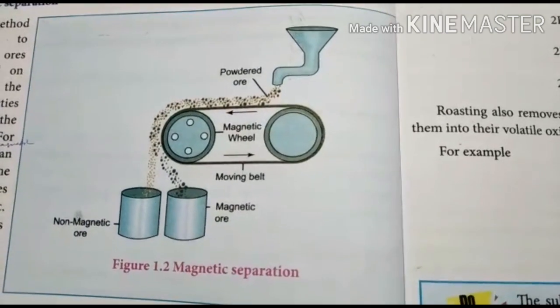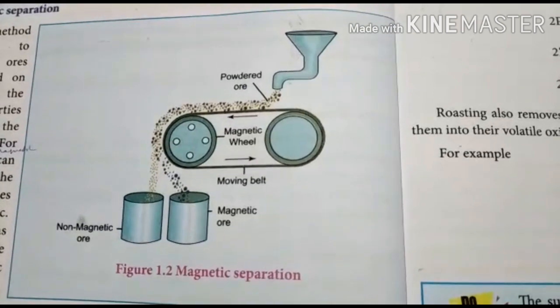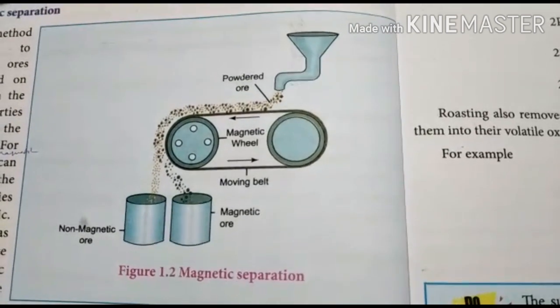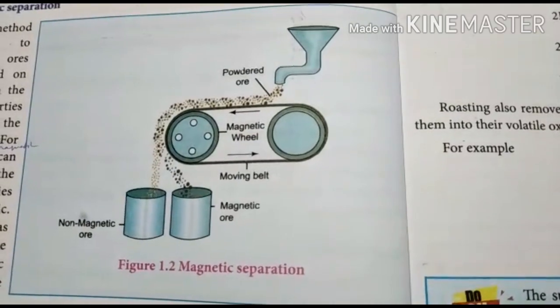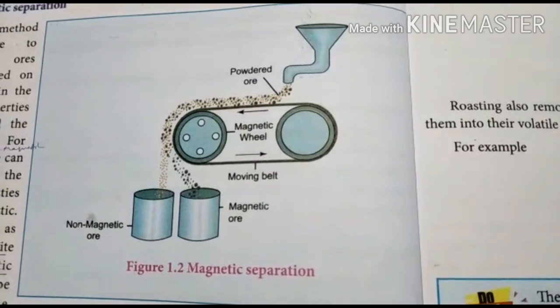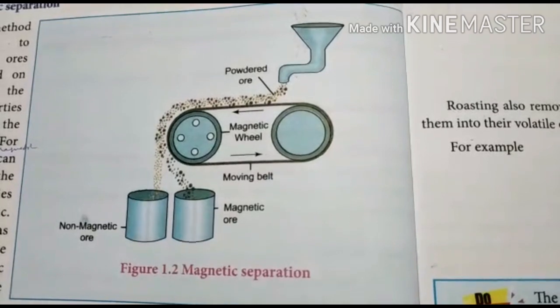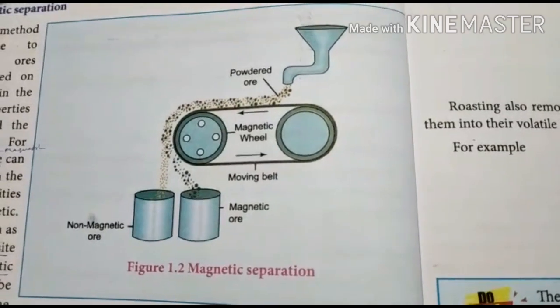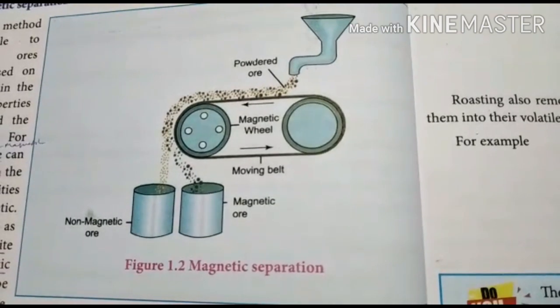For example, tin stone is non-magnetic in nature, and it is separated from the wolframite impurity, which is magnetic in nature. Similarly, if you consider the ores chromite and pyrolusite, which have magnetic property, they will be removed from the non-magnetic siliceous impurities. So this is the last method which we studied under the concentration heading.